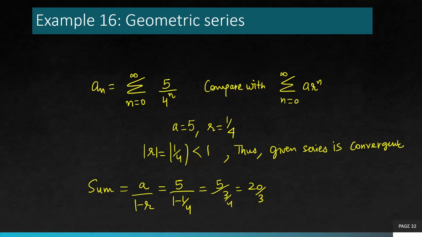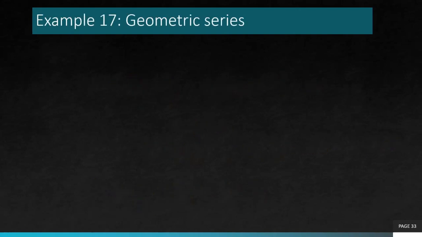So what are the steps? Recognize it's a geometric series. Once you recognize, identify what's a and what's r. To decide about convergence, you just need to know r. And for finding the sum of the series, if the question asks you to find the sum, in case it is convergent, then this is the formula which you have to use. So this was an easy example. Let's have a look at another example.